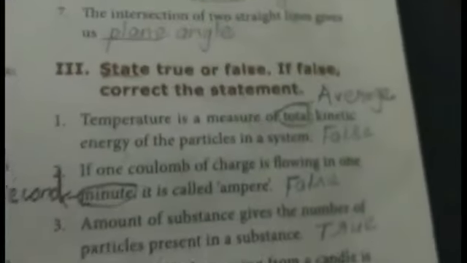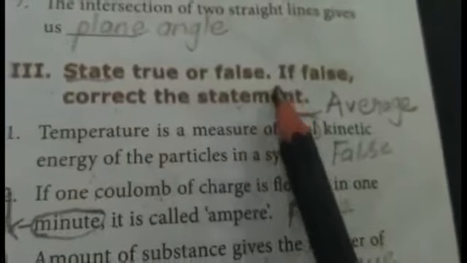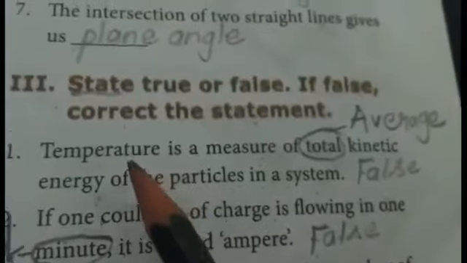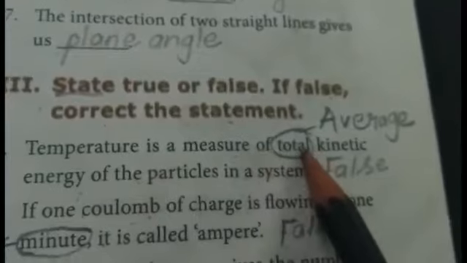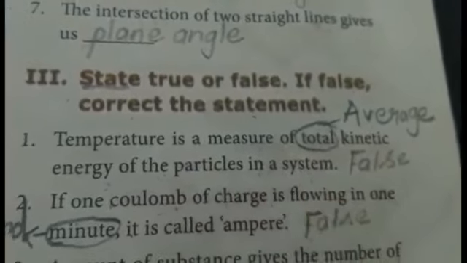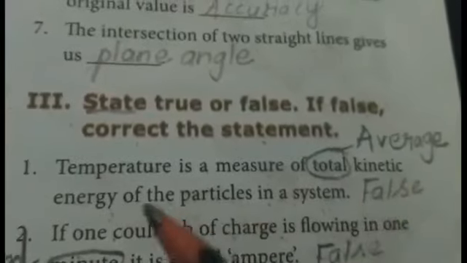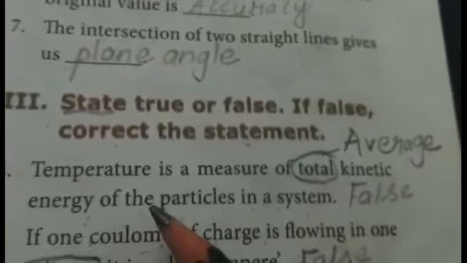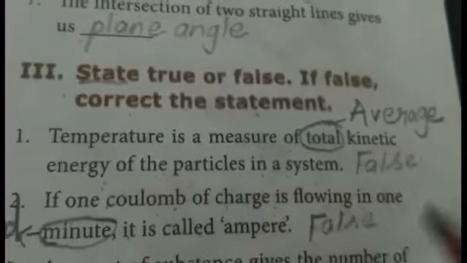And then our next part, state true or false. If false, correct the statement. Our first question, temperature is a measure of total kinetic energy of the particles in a system. So it is false. Temperature is a measure of average kinetic energy of the particles in a system.